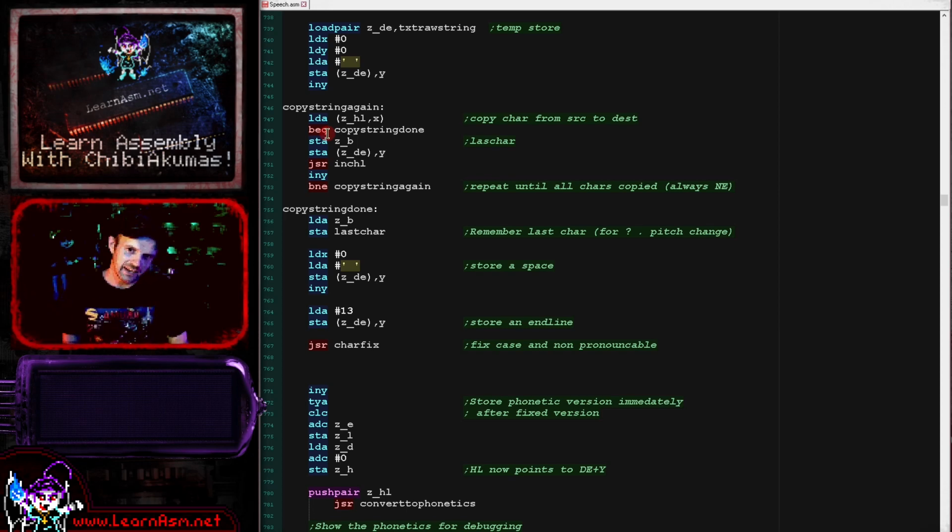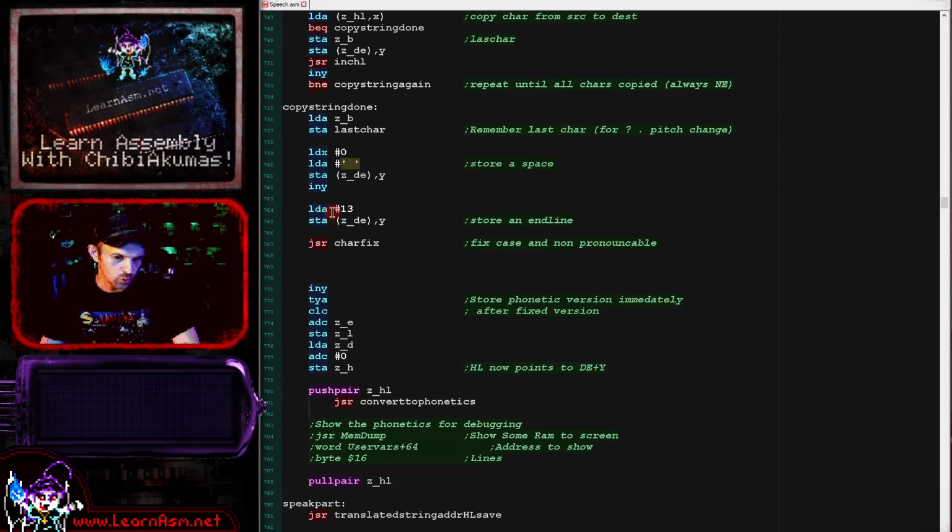If we've loaded in a value that we know will never be 0, then we can use a branch if not equals, and that will always branch. So I've been doing quite a bit of that kind of thing, using conditional branches in cases that I know will always branch, simply to save that 1 byte over the jump command. I don't usually do it because it makes the code confusing, but in this case space was becoming a problem, so I have tried to optimize a little bit more than I usually would.